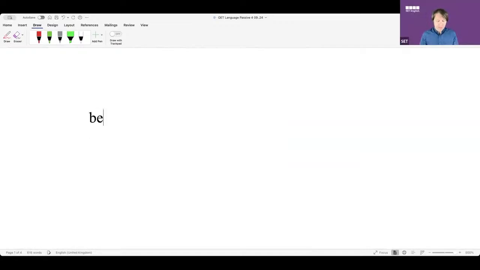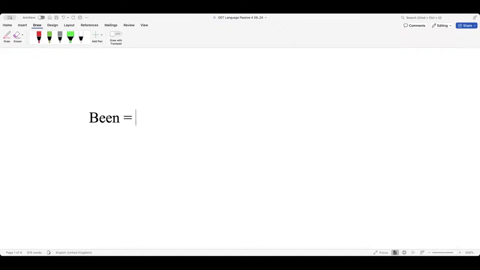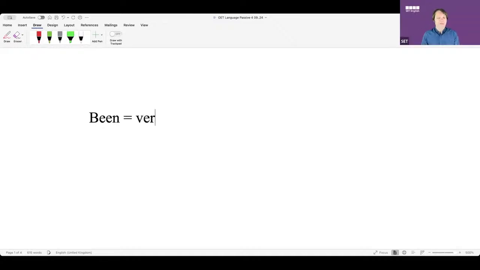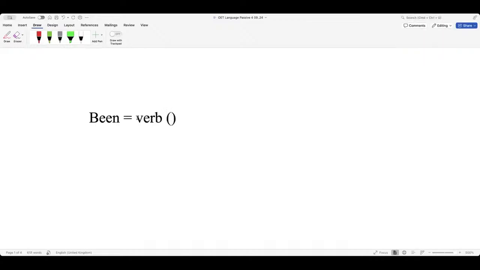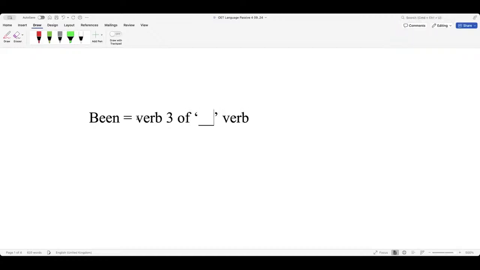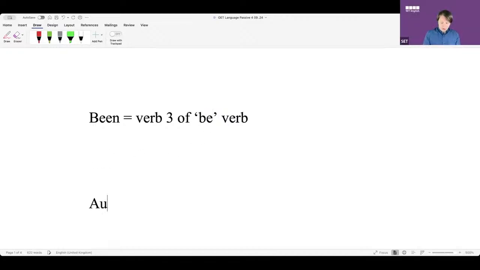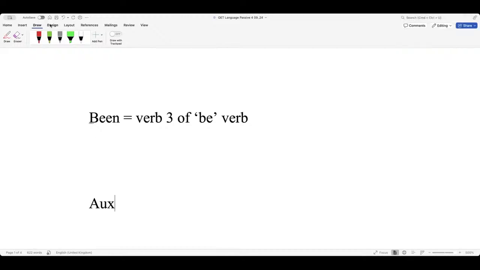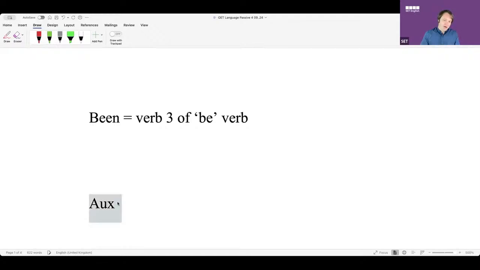Okay, what about this now? Been. Verb. Priyanka says verb. Okay, it is a verb. Now, everyone, what type of verb is this? Verb 3. Of which verb? Was, were. The be verb, isn't it? Another name for this is auxiliary verb. Auxiliary verbs. Okay. Auxiliary verbs. There are 3